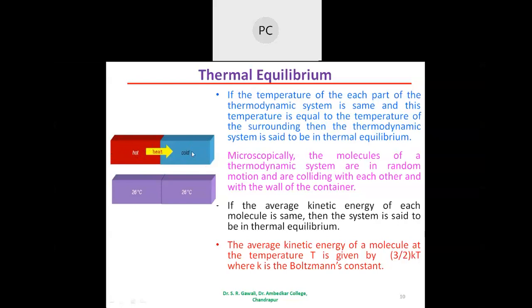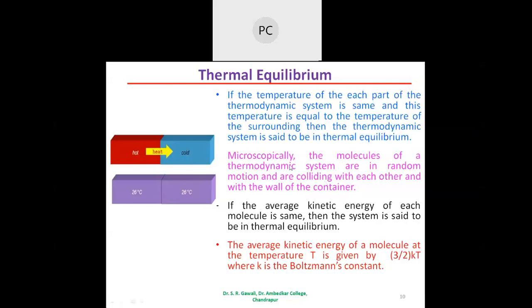When these two systems, one the hot body and another the cold body, are in equilibrium, their temperature is, suppose, 26 degrees Celsius for one part of the system, and the other part of the system also has the same temperature, 26 degrees Celsius. Therefore, such a system we call as in thermal equilibrium.